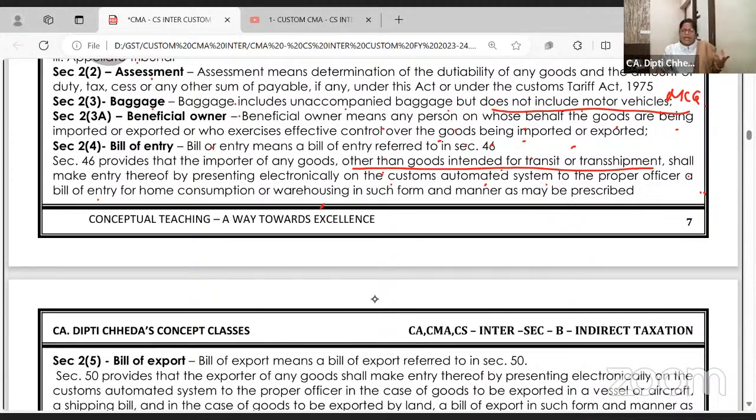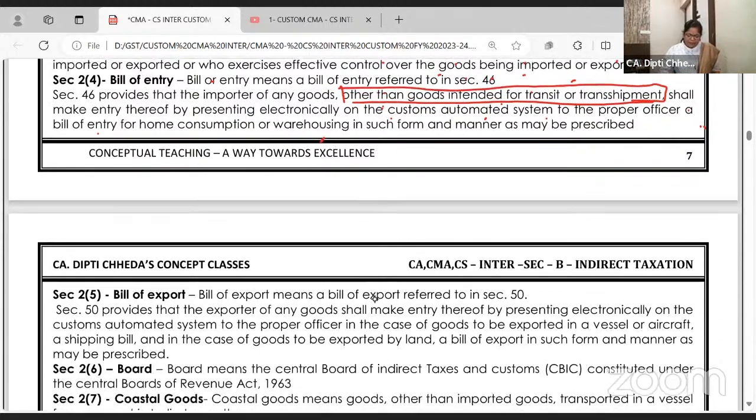Almost what we have on a tax invoice. So bill of entry is required in all the cases except transit or transshipment. Why? Because on transit or transshipment there is no duty, so bill of entry is not required. Bill of entry is a mandatory document. You can submit it after the goods have been imported and are still lying with the custodian, or before the entry inward of goods, in advance also you can file the bill of entry.